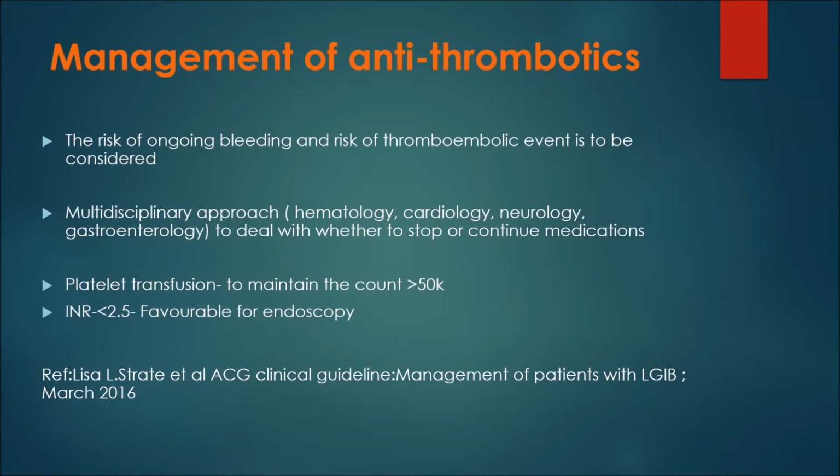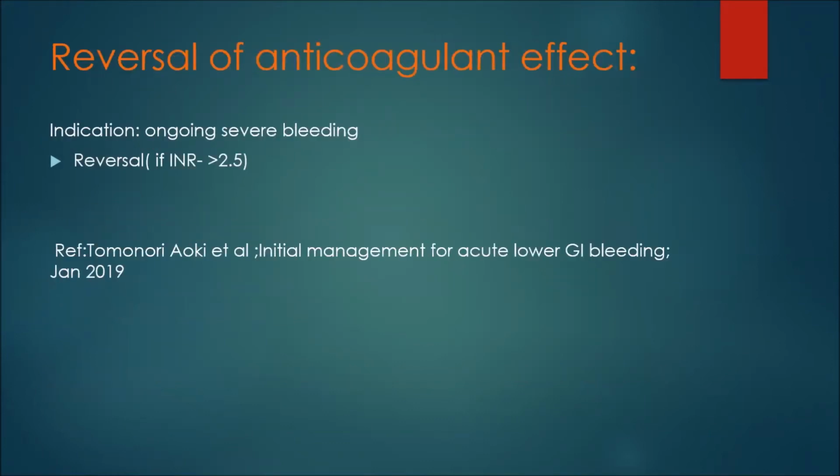For platelet transfusion, the target platelet level has to be above 50,000. If the INR is less than 2.5, it is favorable for doing endoscopy. So reversal of anticoagulant effect is indicated if ongoing severe bleeding is there, if INR is more than 2.5.